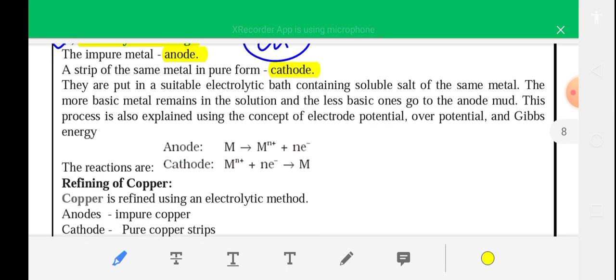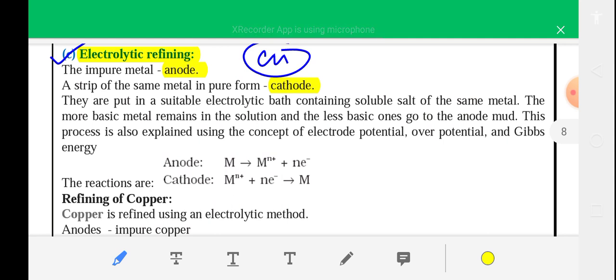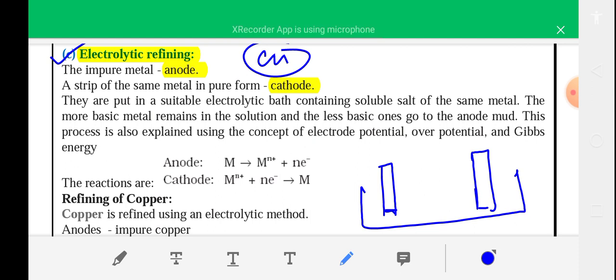They are put in a suitable electrolytic container containing a soluble salt of the same metal. If you want to refine copper, you take a copper cathode and copper anode, and an electrolyte like copper sulfate, CuSO4.